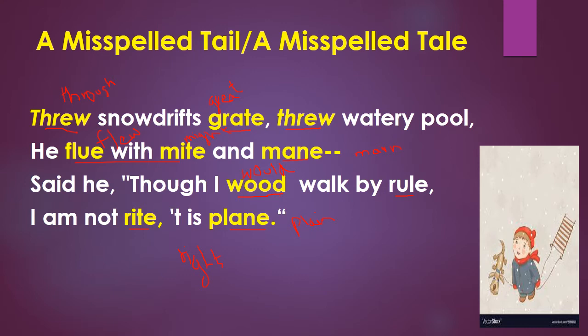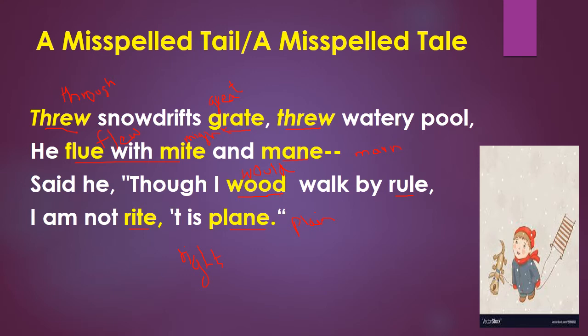Okay, so here in this stanza, the writer is saying that the snowflakes are falling from the sky, and there is a watery pool over there, and he might, and might means he was moving on the snow very strongly and moving very gently.